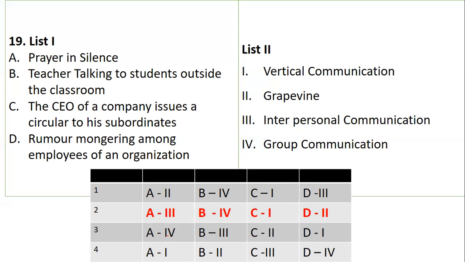So it is called interpersonal communication. A teacher talking to students outside the classroom will be group communication, because they have mentioned students. The CEO issues the circular to the subordinates, so it indicates going from the upper level to the lower level, and that is called vertical.